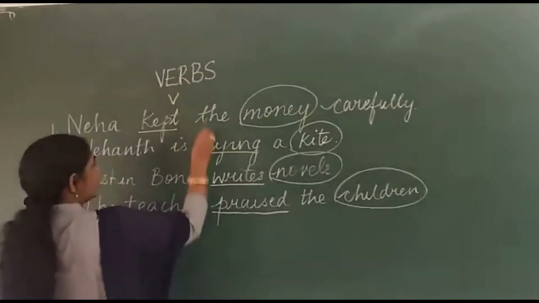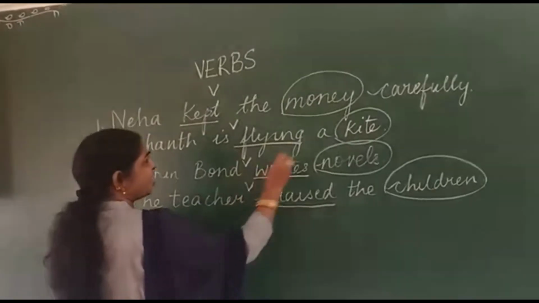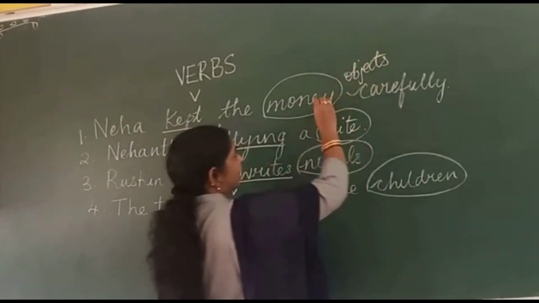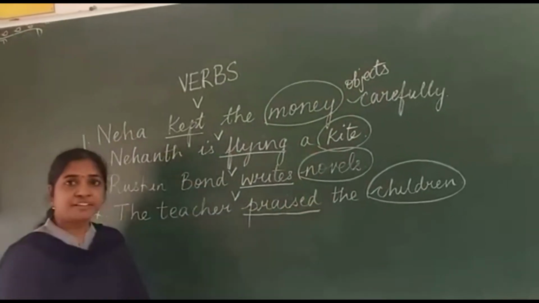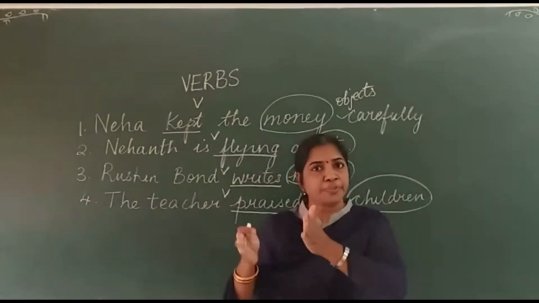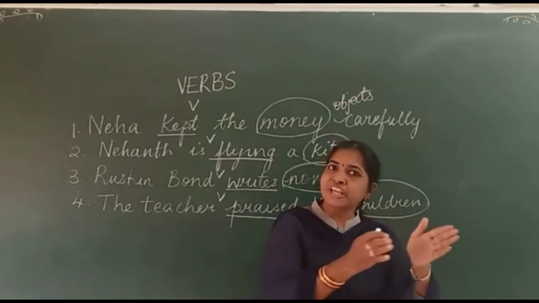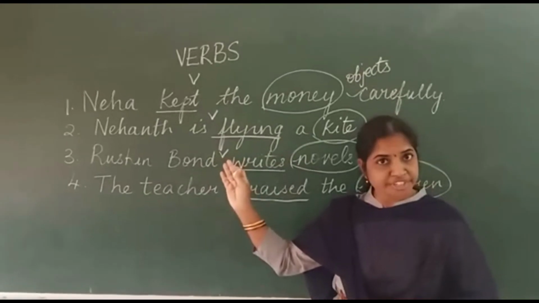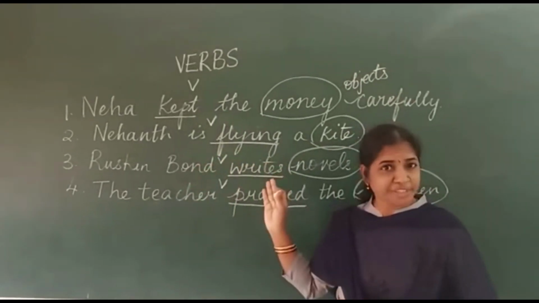So, these are the verbs and these are the objects. Money, kite, novels, children are the objects. The action from the verb is smoothly passed on to the object. So, we checked out the verbs and the objects.